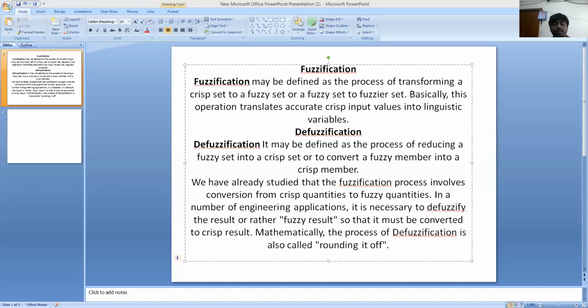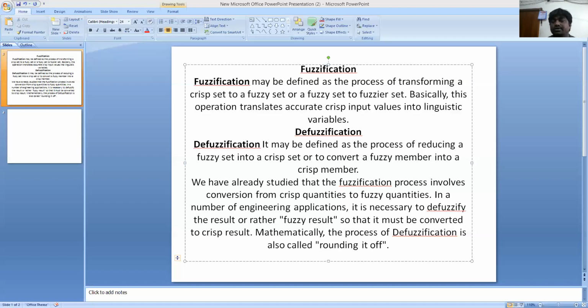In this center of sums method, which is the most commonly used defuzzification technique, the overlapping area is counted twice. Whatever overlapped area there is, we count it in this method.